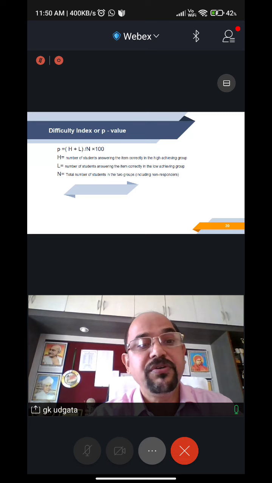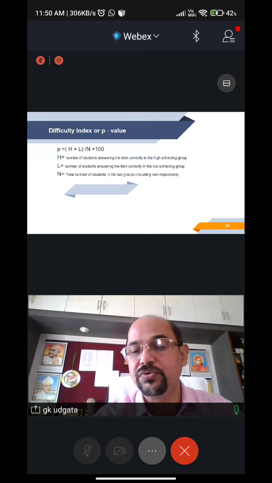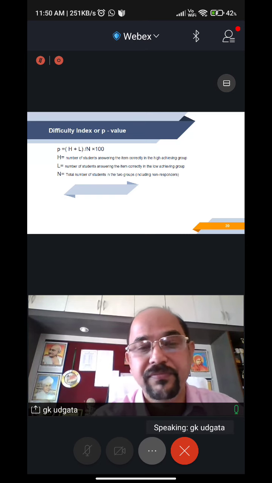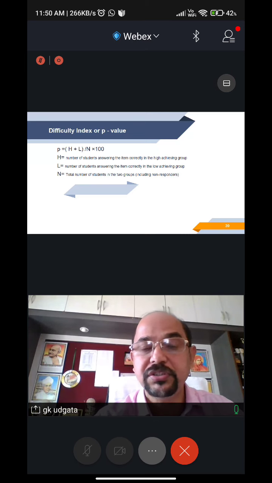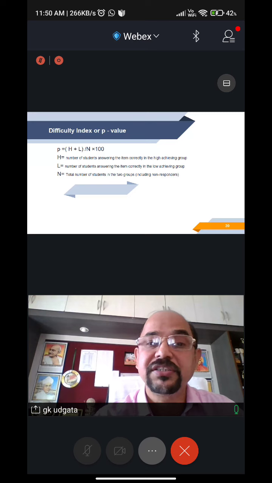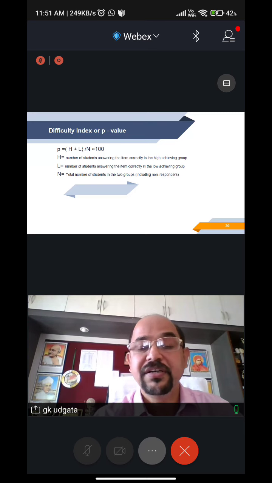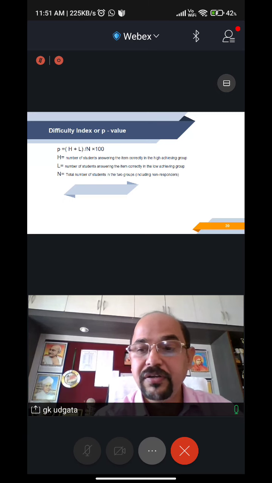Now H is equal to the number of students answering the item correctly. From among the top 10 students, how many students have answered question number 1 correctly? That you need to take as H. And from the bottom 10 students, how many students have answered the same question correctly? I repeat, out of 40 students in your class, arrange them in descending order so that you get them from top to bottom.